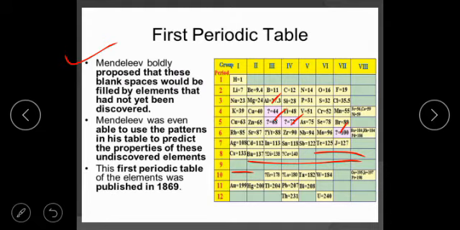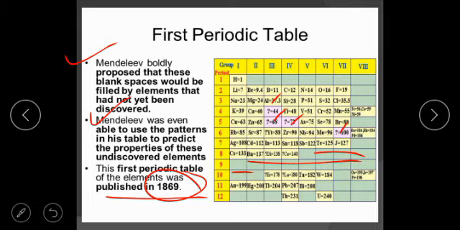It was expected that some elements needed to be discovered in future. Mendeleev was even able to use the pattern in his table to predict the properties of these undiscovered elements also. The first periodic table of the elements was published in 1869.